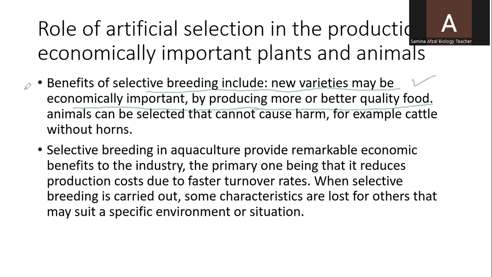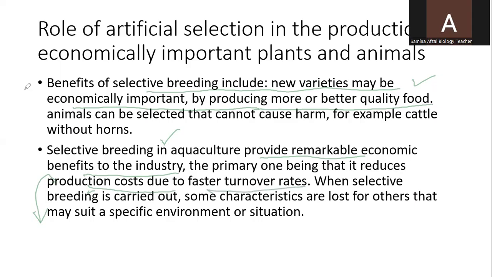Selective breeding in aquaculture produces remarkable economic benefits to the industry, the primary one being that it reduces production cost. Production cost can be reduced and turnover rate can be increased.